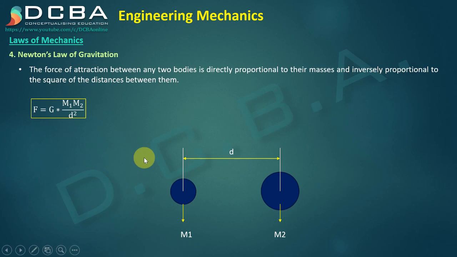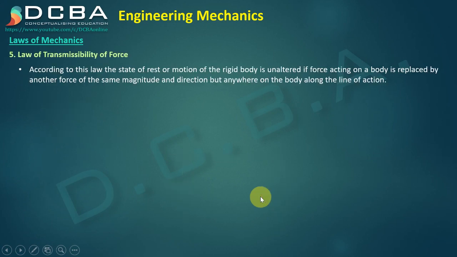Again, in this equation, we have considered these to be particles because we only need their mass and we do not need their size. G is the constant of gravitation and F is the force of attraction between these two bodies. Again, this is just elementary physics. We have studied all of this in physics.